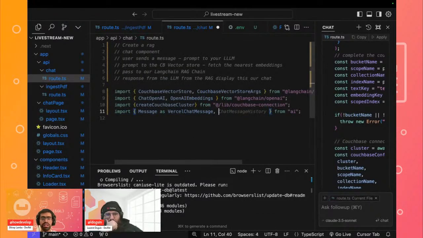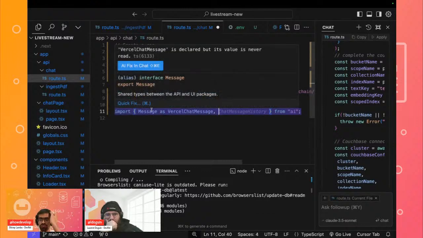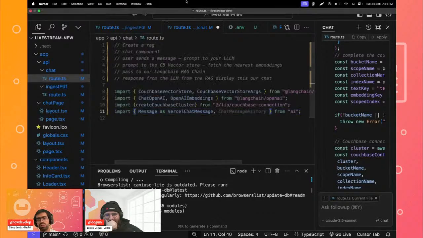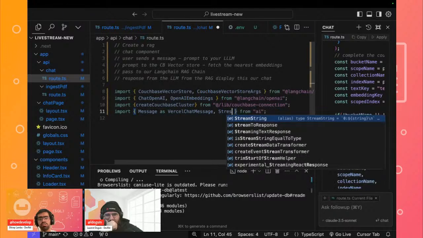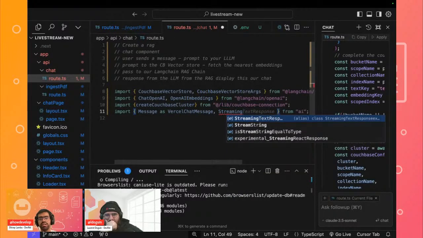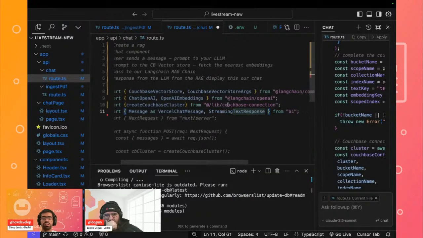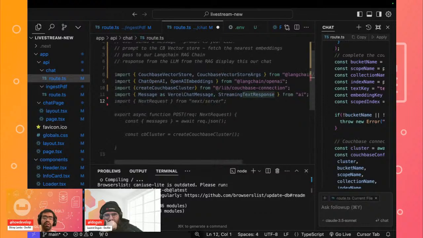With this message, we'll be able to format our responses as the human message and our chat message. And if you want to stream the response, we have the streaming text response, which is used to stream the response from the LLM as it is actually generated.